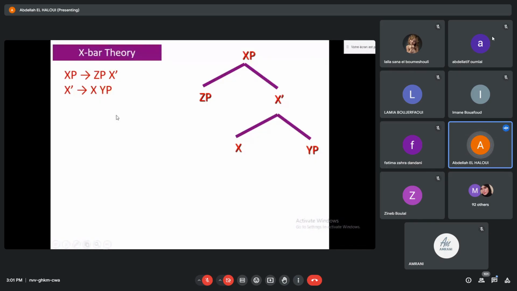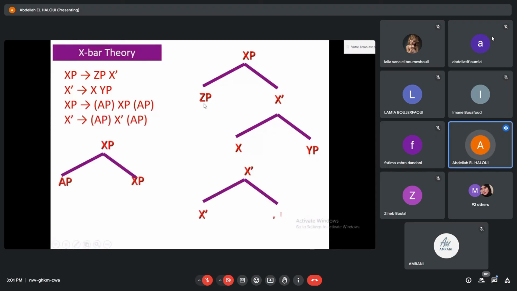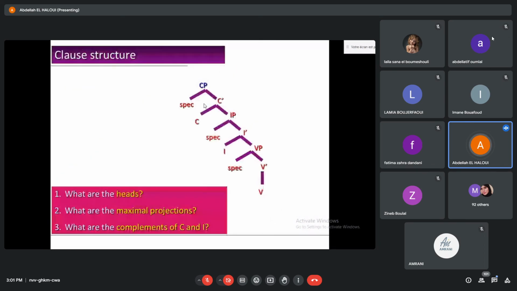Every phrase must have one and only one head, but it can have complements and specifiers. And this tree diagram here summarizes everything. Using this, we can analyze all the phrases, and the clause structure that we use is the one you have here.